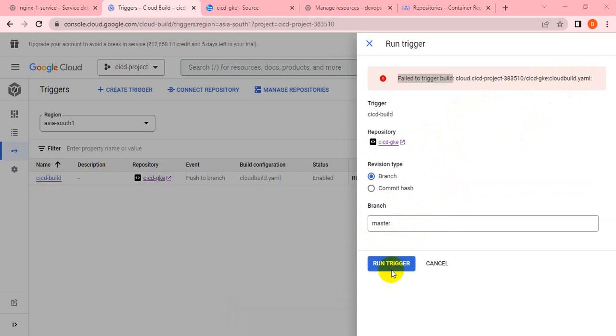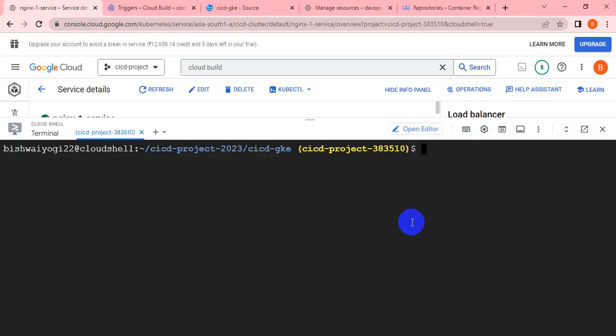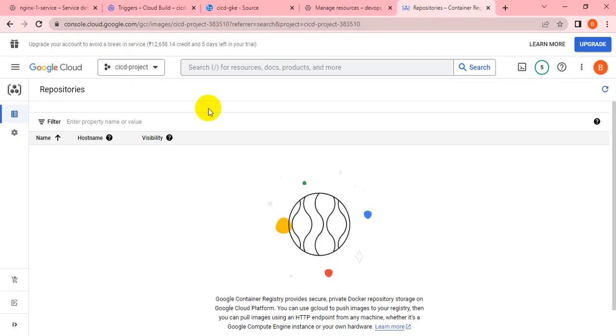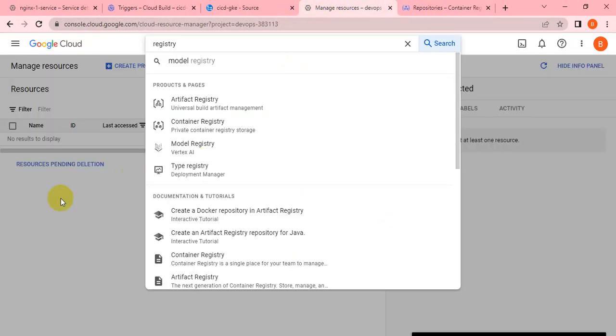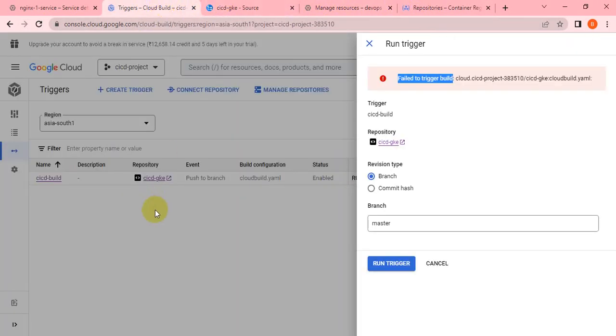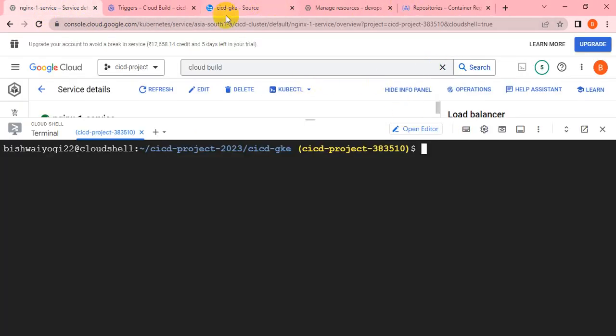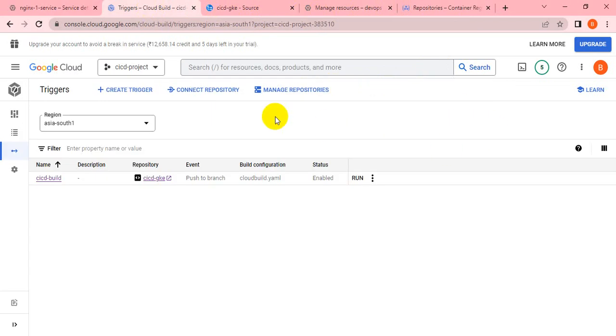I think the cloud build YML file is not pushed to my repo. I'm in the repository, and yeah, it is not here. So that's why it checked for the cloud build YML file but did not find it, and so it did not execute.